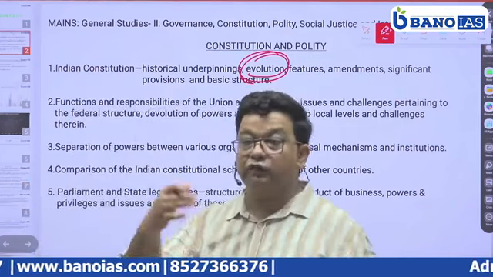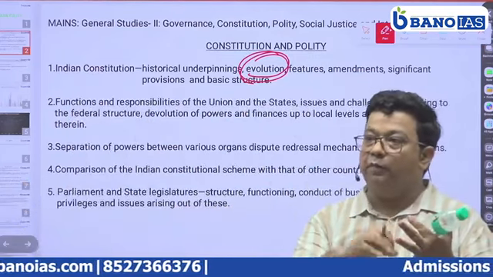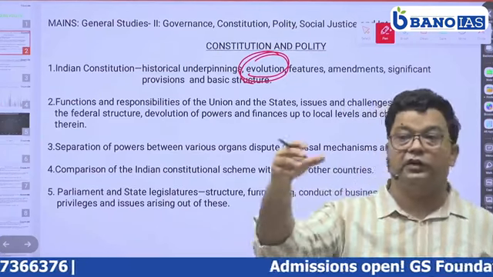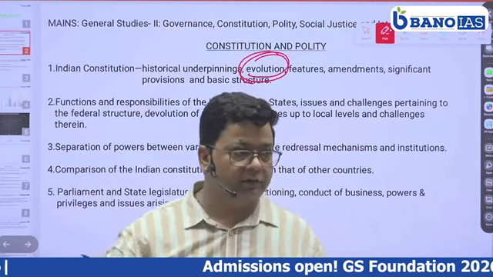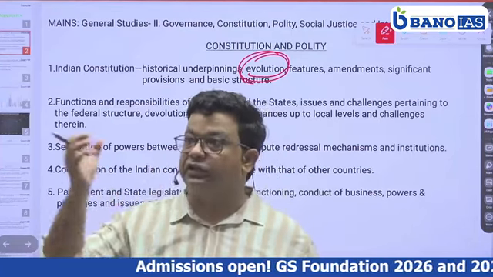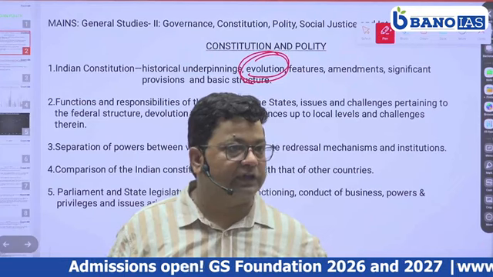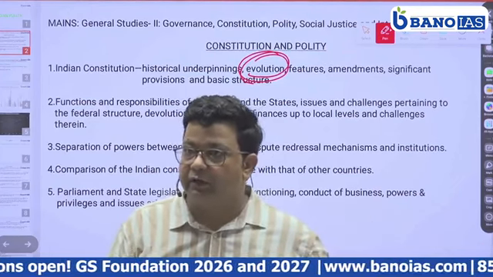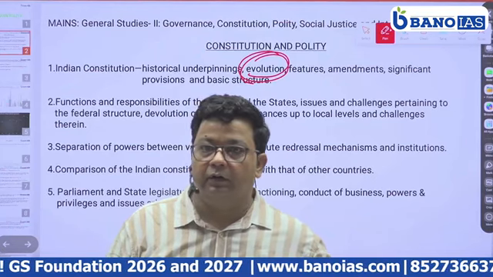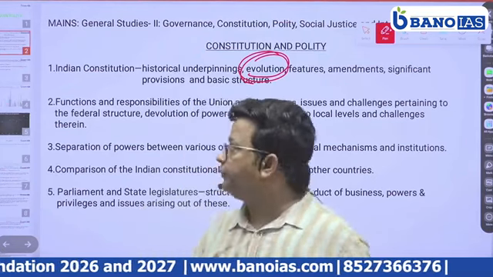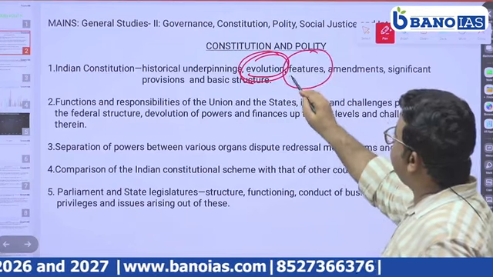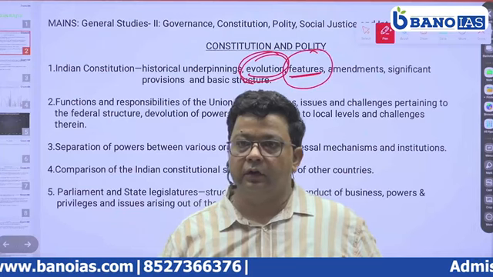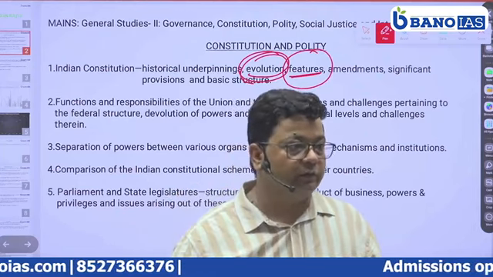So under evolution we will read the amendments also, the important amendments, and the judgments. What are the judgments of the judiciary with respect to the topics and subject matters? We will see the precedents, the judgments of the judiciary with respect to legislature, fundamental rights, DPSP. Are you getting my point? Is it clear? And now when we talk about the features of the constitution, what are its features?